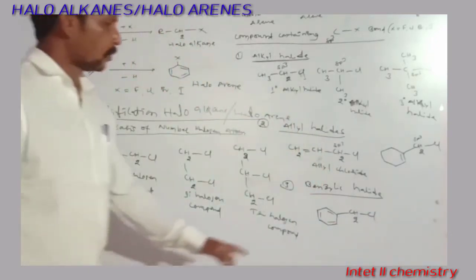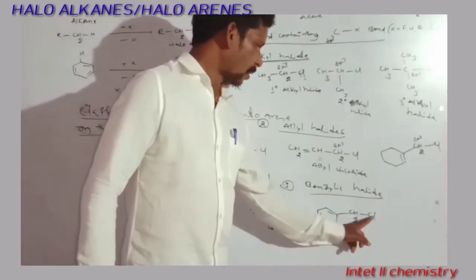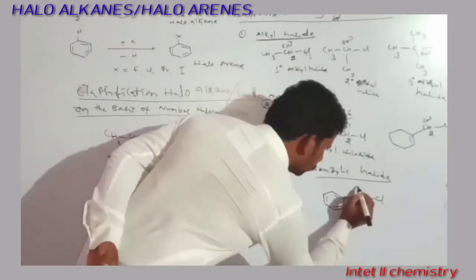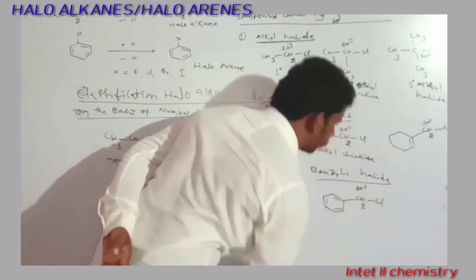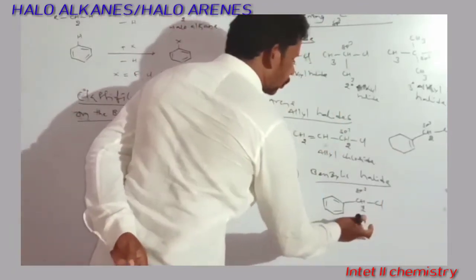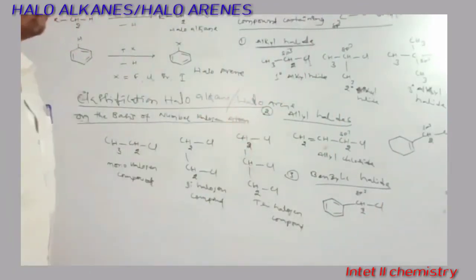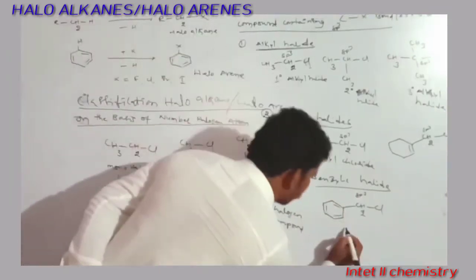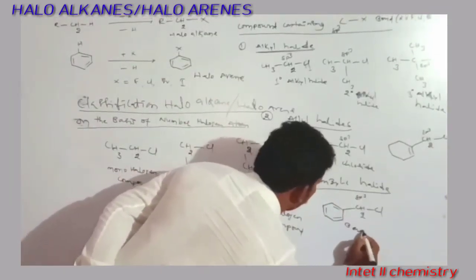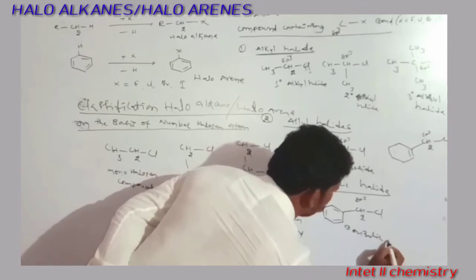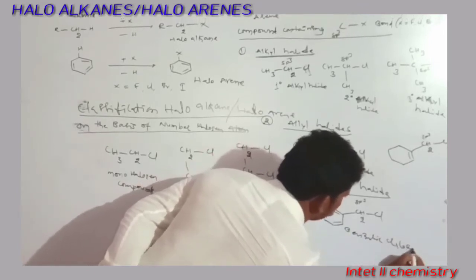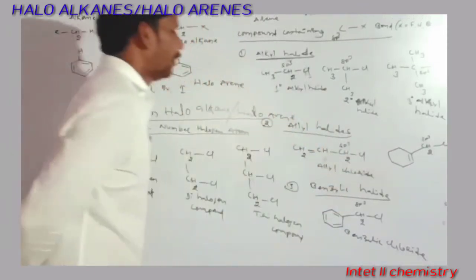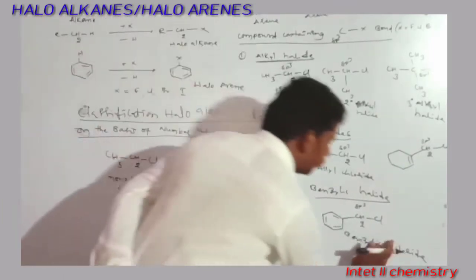So this is the halogen atom attached to an sp3 carbon, and the sp3 carbon is next attached to the aromatic carbon. So it is called benzylic chloride. Benzylic chloride means benzylic halide.